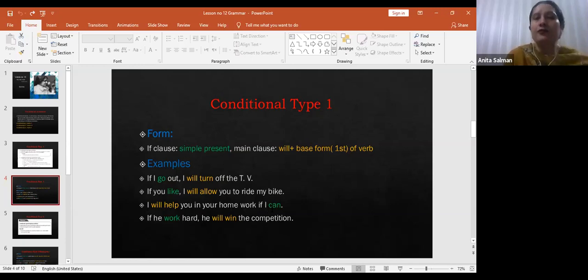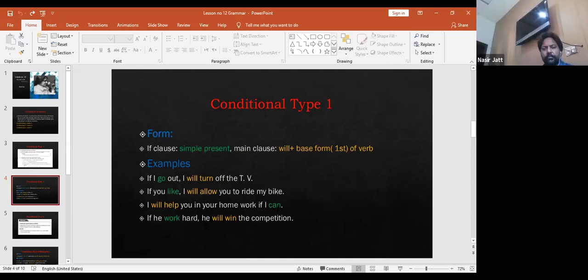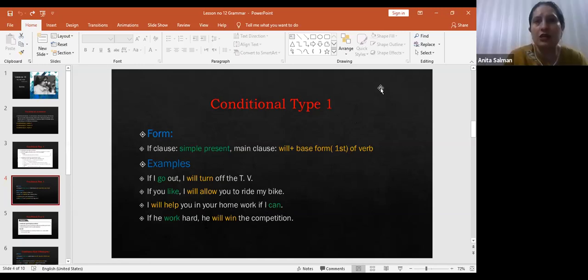If the if clause is at the beginning, like if I can, then comma, I will help you in your homework. If he works hard, he will win the competition. This is all about your conditional type 1, right? You can look at it again. Right, okay. Hope my voice is clear to you now. I'm going to revise conditional type 1 again.